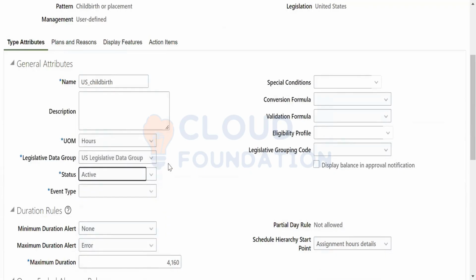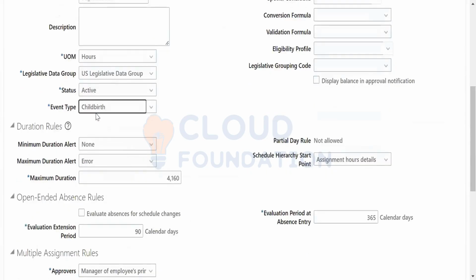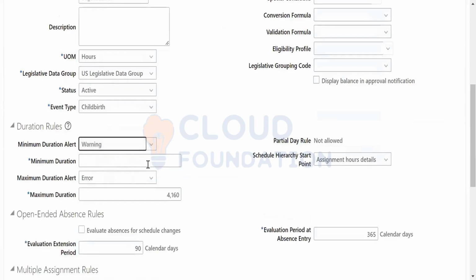Status active, conversion formula. You can write a new profile. You can write earning type of childbirth, event type. Event type minimum duration, alert warning, maximum duration. Suppose 6 months, you can take maximum duration warning.